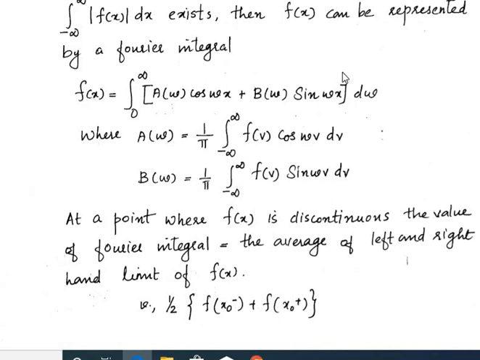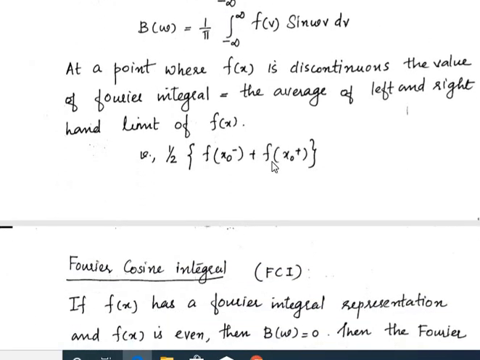So this is the Fourier integral representation; we only have to find the values of a omega and b omega, and the given function will be given in the question. So we move to the question.